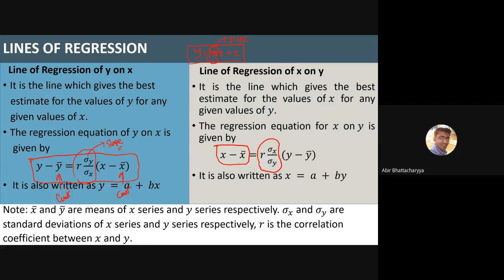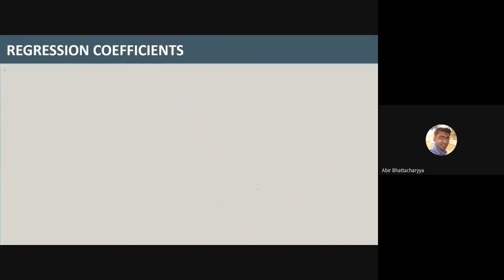Here, x on y means the slope is going to be r times sigma x by sigma y, because we are talking about x on y. The sigma y part will be in the denominator and sigma x in the numerator. So the equation is x minus x bar equals r times sigma x by sigma y times y minus y bar. We can also write it as x equals a plus by, the standard form. I will let you know when we apply x on y regression and y on x regression.